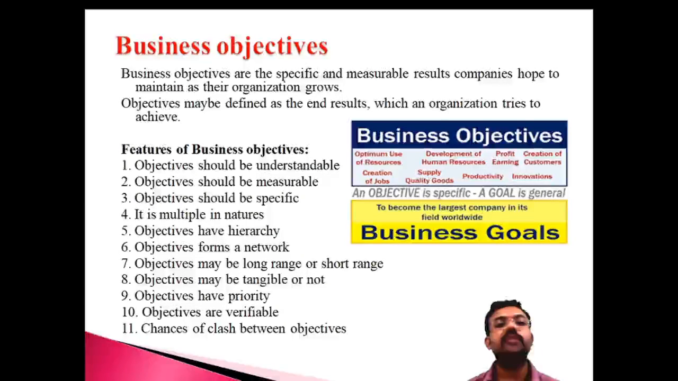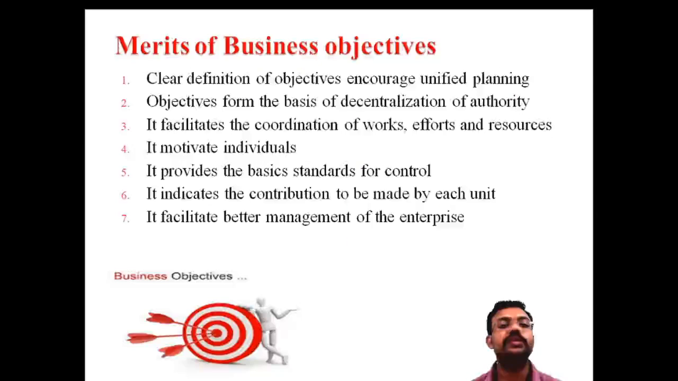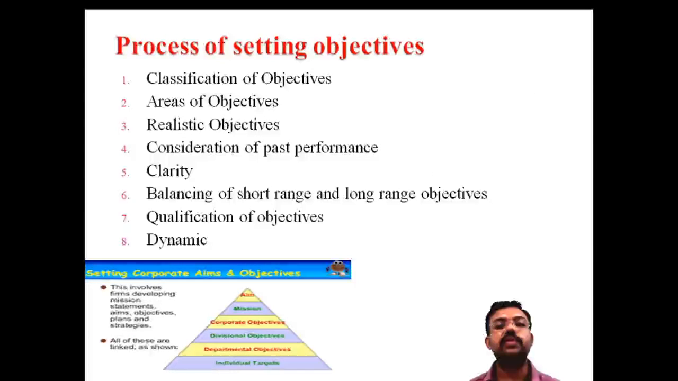And what is the business objective? The business objectives are the end results which organizations try to achieve. That's the business objective. And what are the characteristics of the business objective? Then the merits of the business objective: a clear definition, motivation of the individual. And finally the process of setting objectives: classification of objectives, area objective, realistic objective, consideration of the past, clarity, balancing, qualification of objectives, and the dynamic.